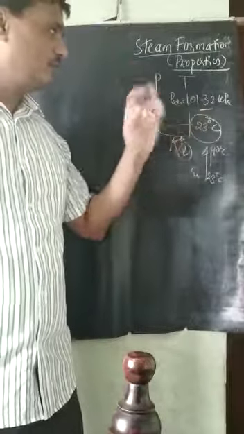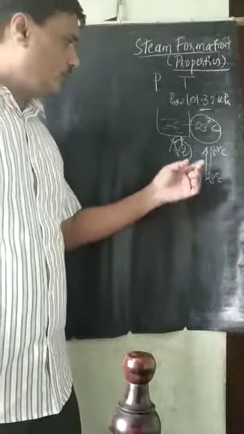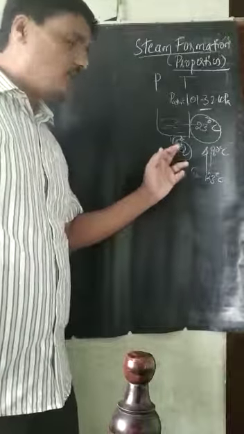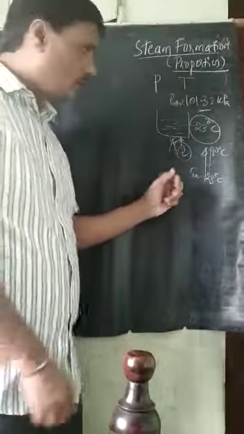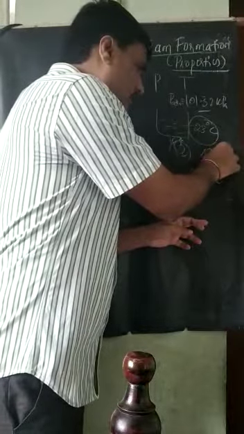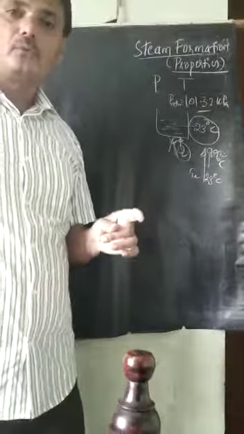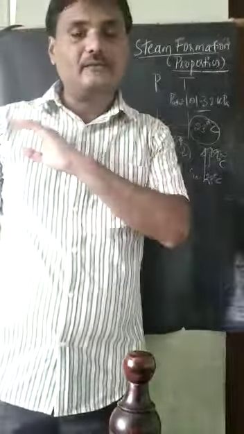At atmospheric pressure, pressure is constant. Again we go on adding the heat. Once the temperature reaches around 99 point something, and then touches around 100 degrees centigrade,